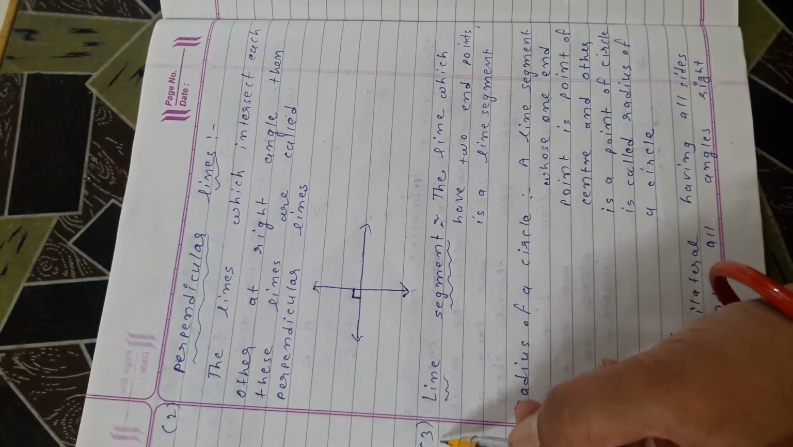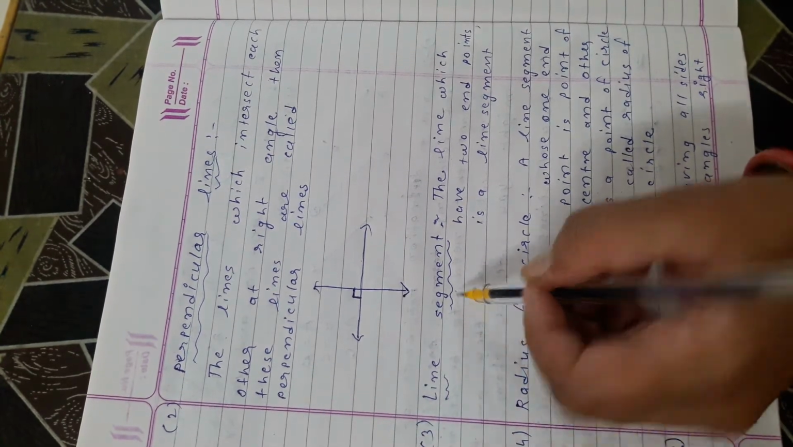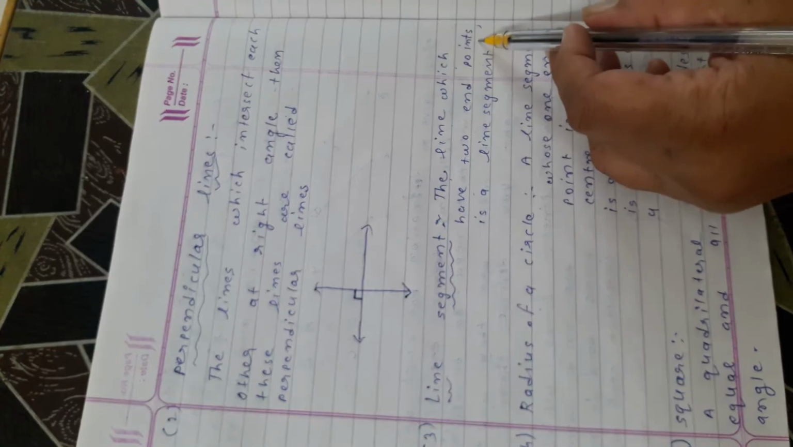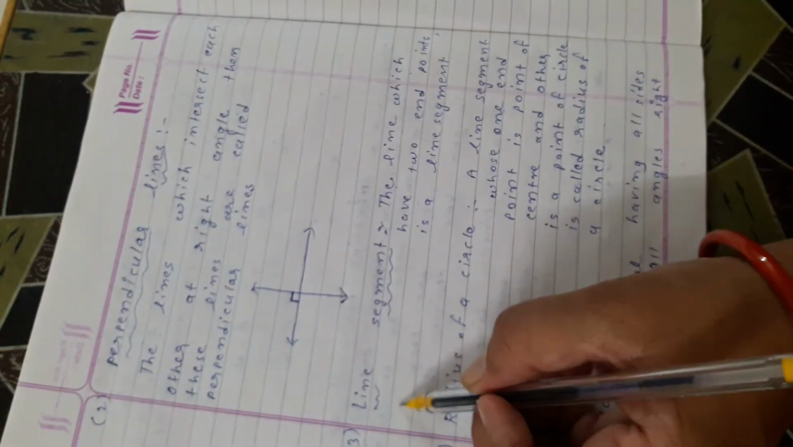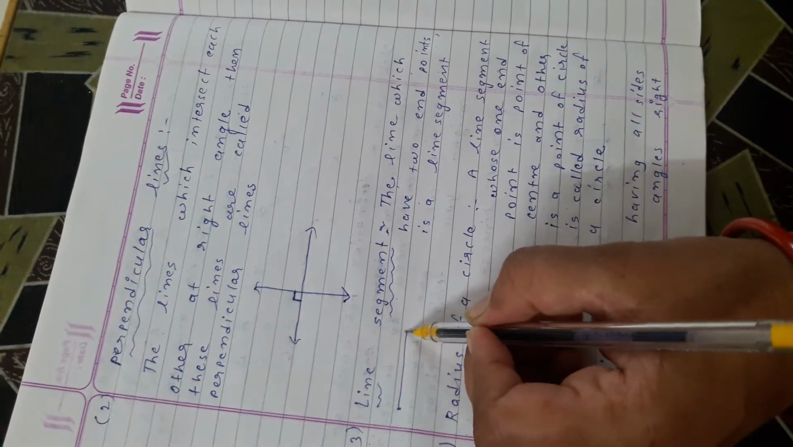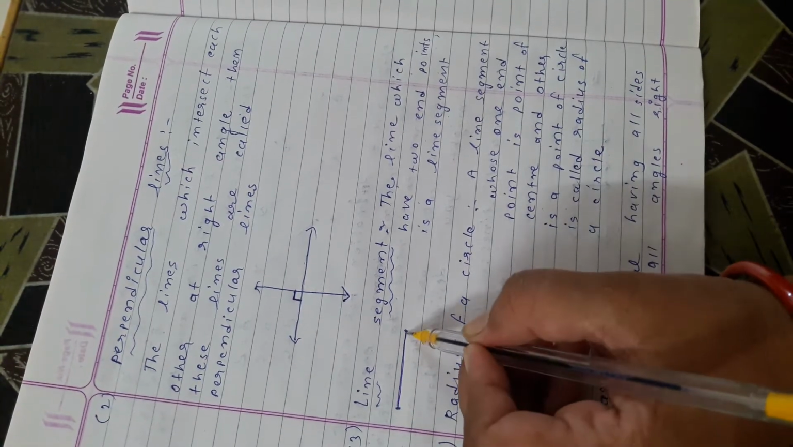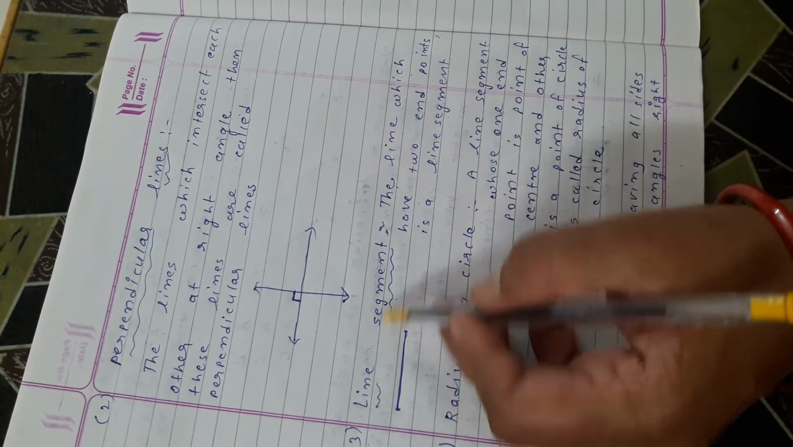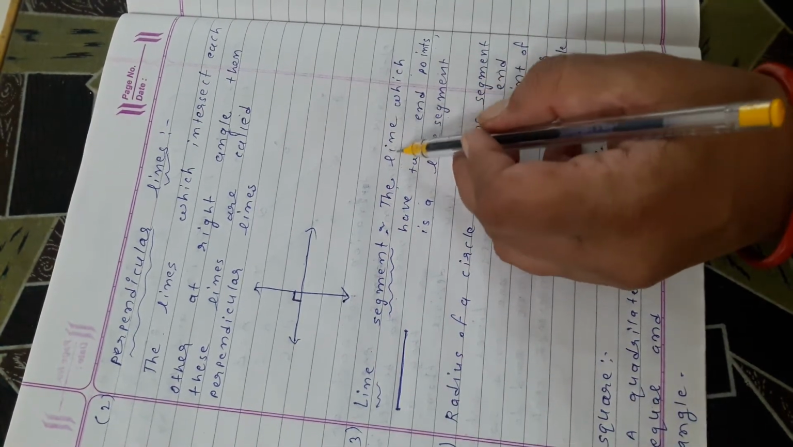Now, our third definition, line segment. A line which has two endpoints is a line segment. Suppose we have a line. If this line has two endpoints, then it is called a line segment. So here, to define this line segment, we use the word line, which is an undefined term.